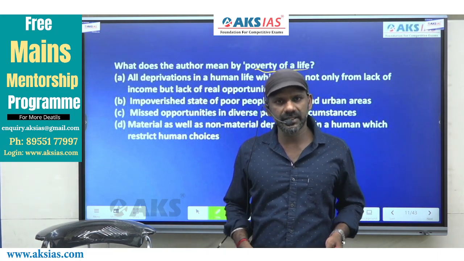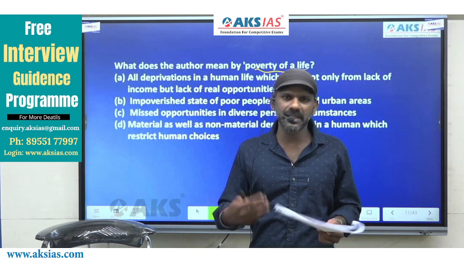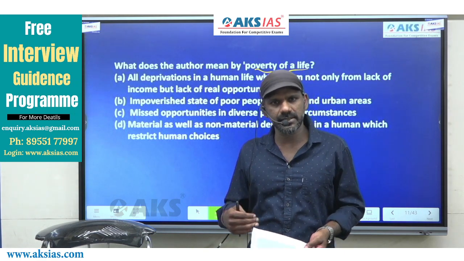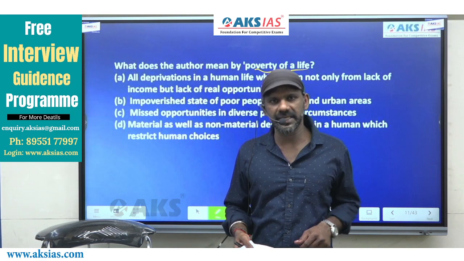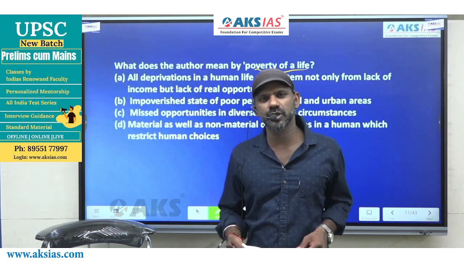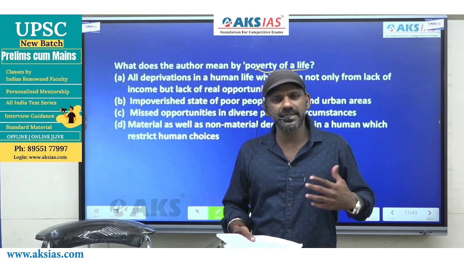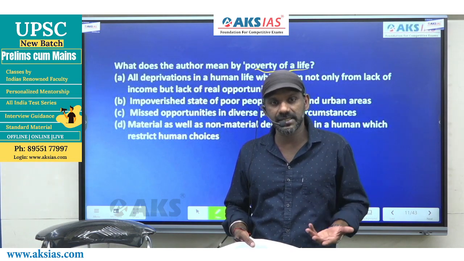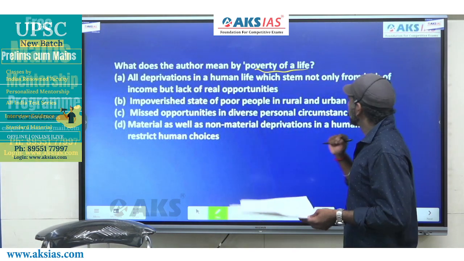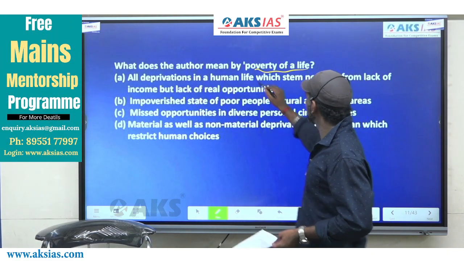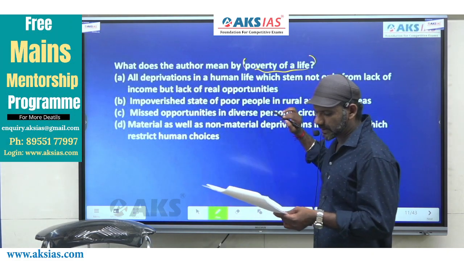A word will be given in the question, and sometimes the options will be words or sentences. So we have to focus only on that part of the passage where the term or word is talked about, and understand what it means in that context. The question is asking us to find out what the author means by poverty of a life.